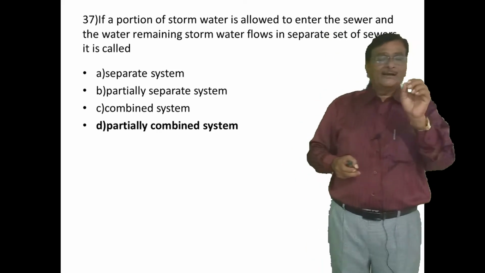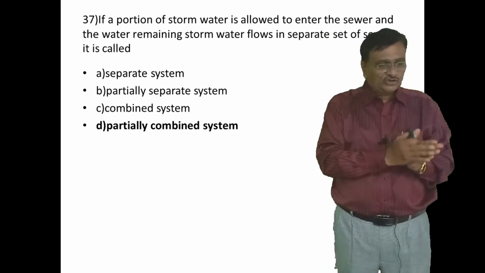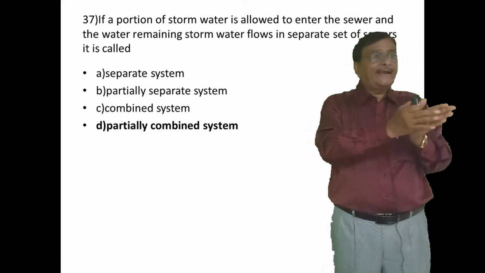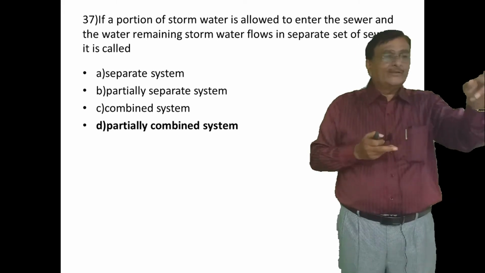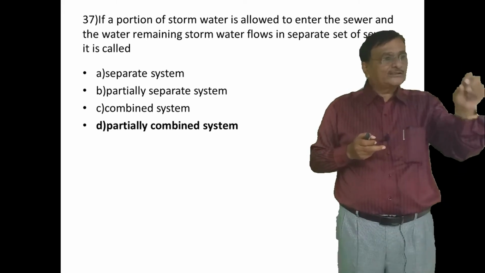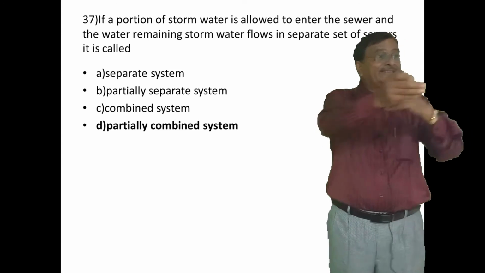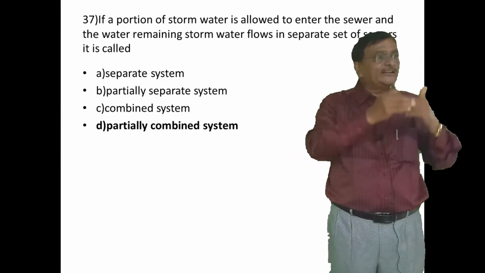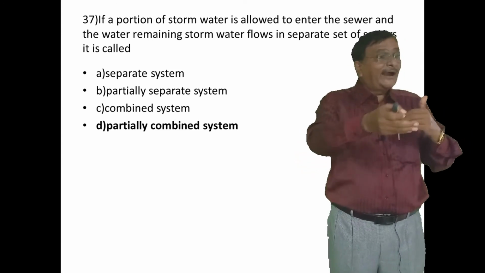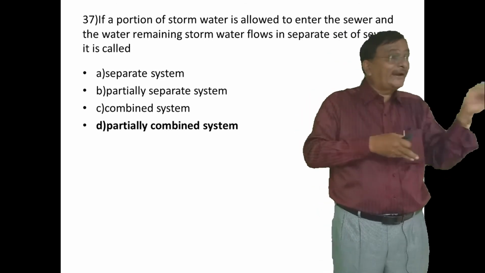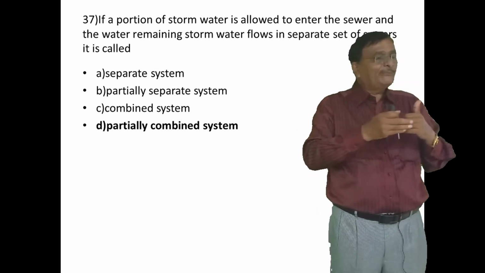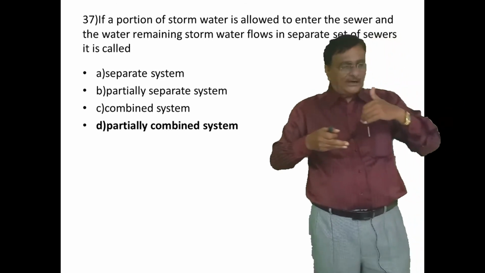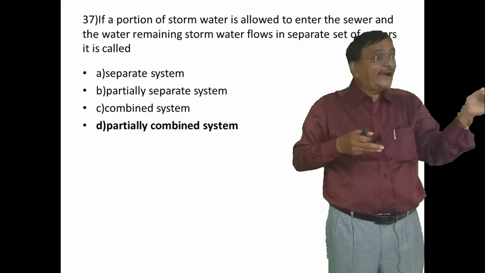So look here. Only the rainwater or the storm water being carried in the sewer, that is called the current. Then only part of it is carried. Part of the storm water is being carried in the sewer and the remaining part will be carried separately.